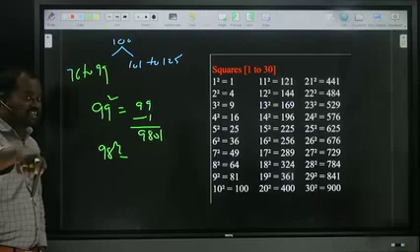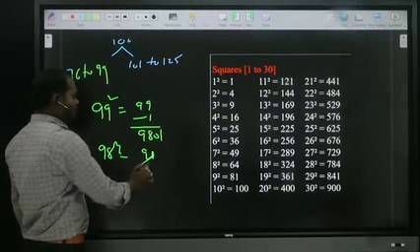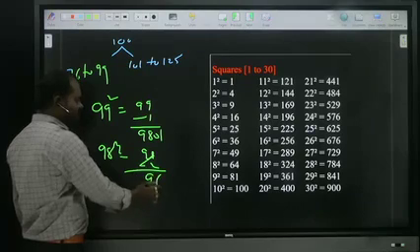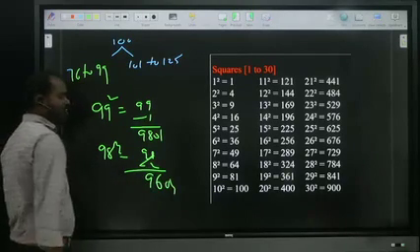If I want 98 square, 98 is how much less than 100? 2. So subtract the 2. 98 minus 2, how much? 96. What is the 2 square? 4. Single digit, so 04.